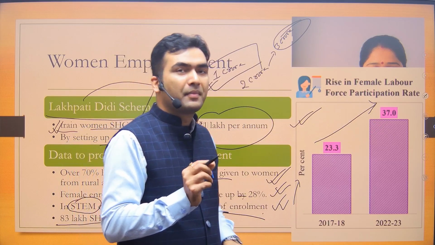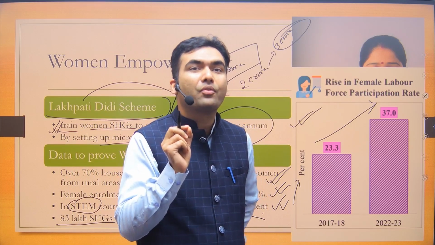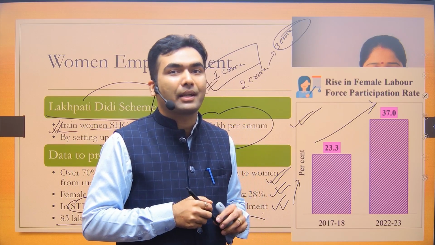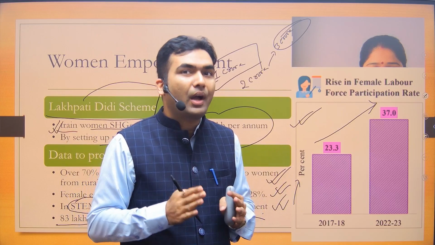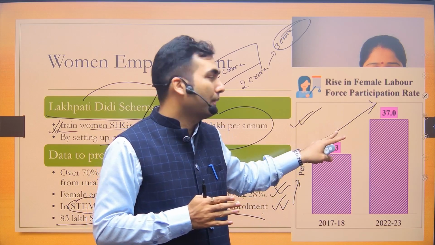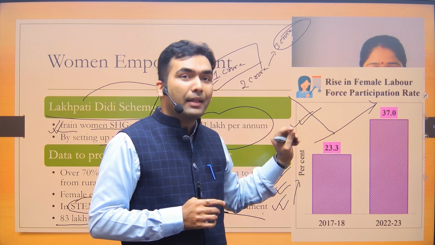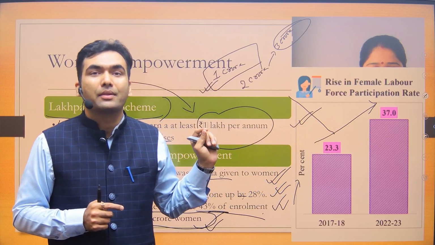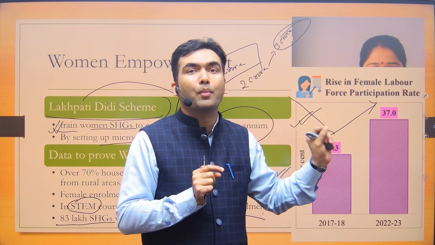In fact, India has witnessed a peculiar trend of reducing female labor force participation rate from 2005-6 onwards. So from 2005-6 onwards, the female labor force participation rate was decreasing. At that point of time, the explanation was given that now women are studying more.